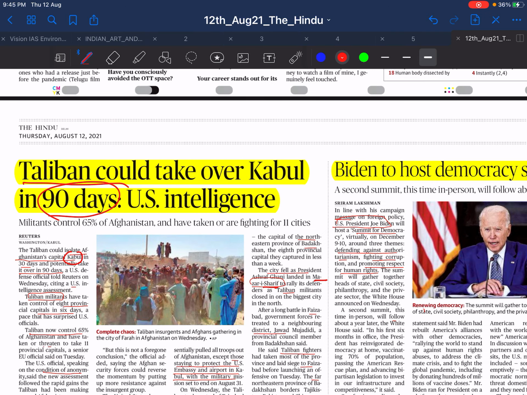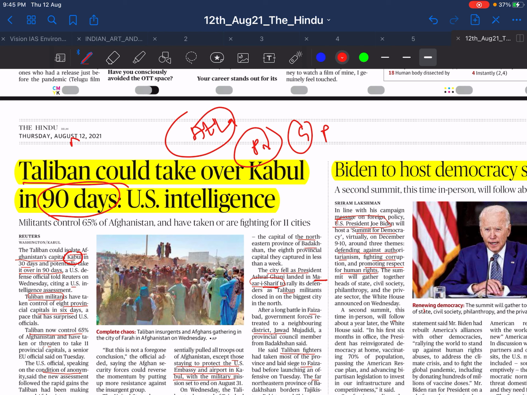So what you should do is take your atlas and find this city's location, because in UPSC geography they can ask in prelims the location of cities, where they are located, from which area they come. This is from a geography or prelims perspective.